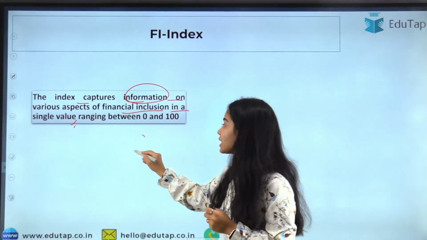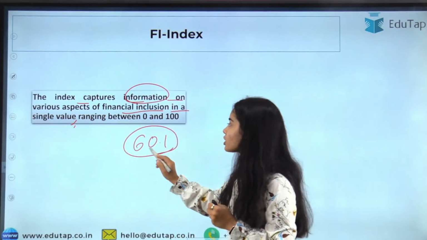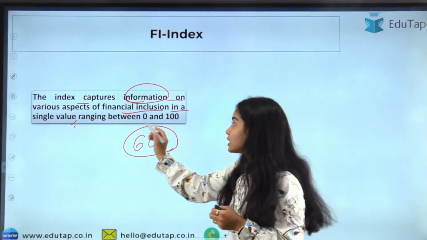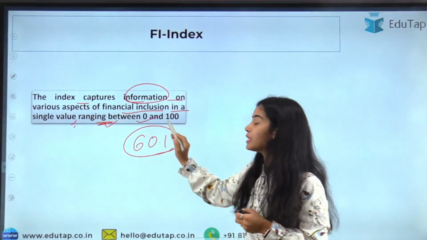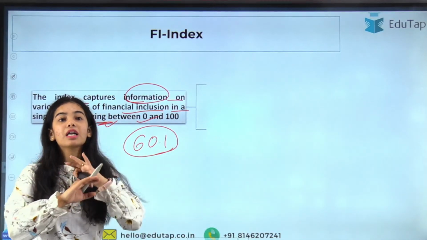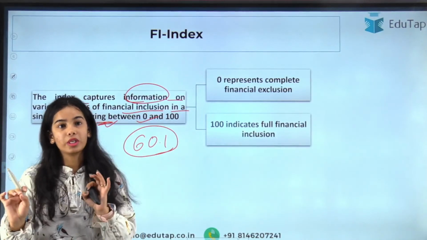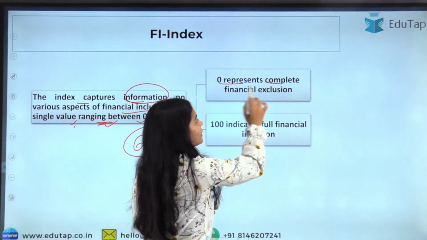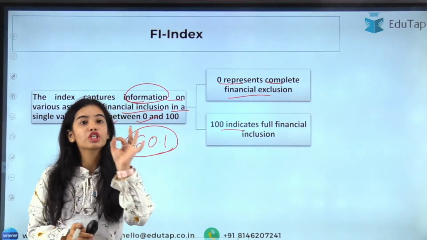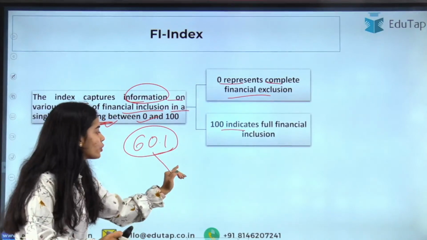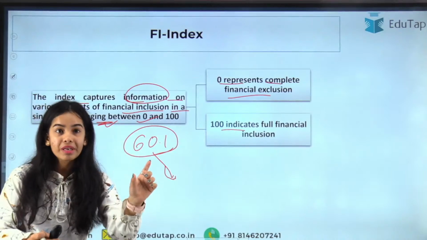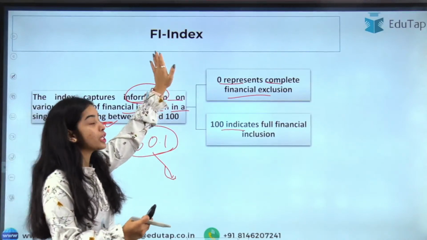Like we have seen, the Financial Inclusion Index for March 2023 is 60.1. Now what does the single value mean? The value ranges between 0 and 100. 0 represents complete financial exclusion, where people in the country are totally financially excluded, and 100 indicates full financial inclusion. So the nearer the value is to 100, the better it is. Remember what 0 means and what 100 means in the index.